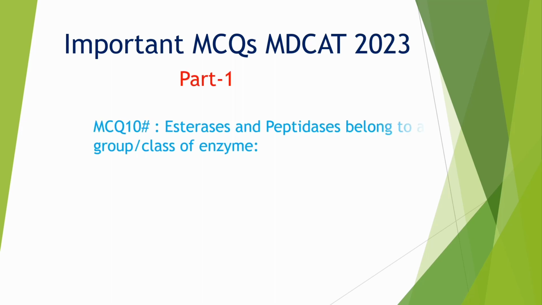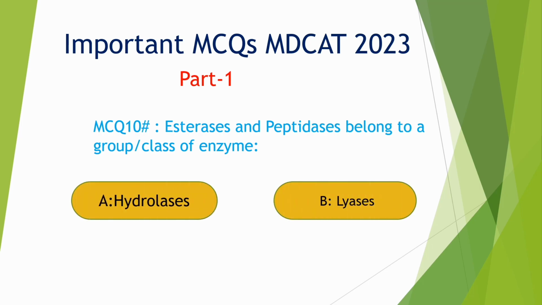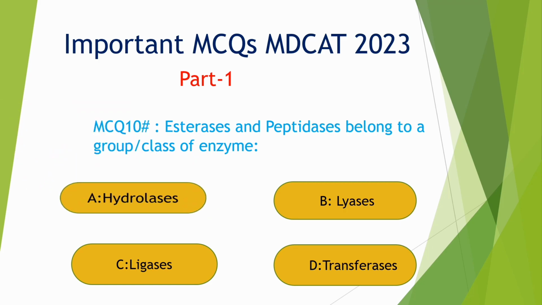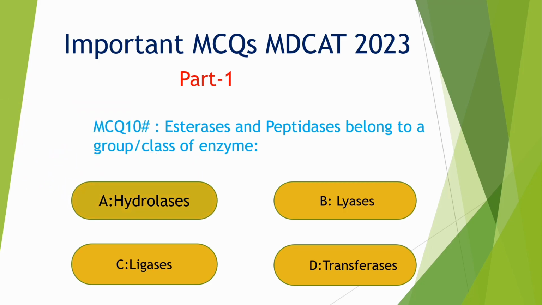MCQs number 10. Esterases and Peptidases belong to a group or class of enzyme. Option A. Hydrolases, B. Lyases, C. Ligases, D. Transferases. Correct option is A. Hydrolases.